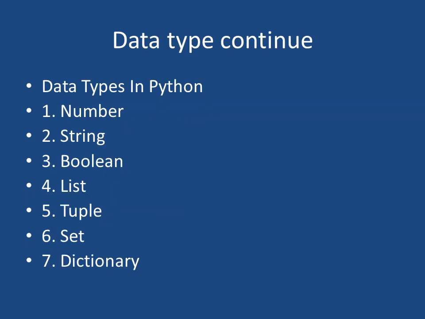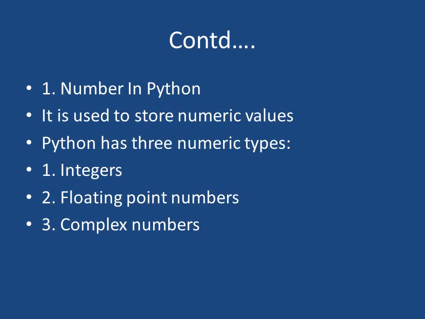Data types in Python, there are 7 data types: number, string, boolean, list, tuple, set, dictionary. Right now you see number in Python, it is used to store numeric values. Python has 3 numeric types: integers. From 0, if you go in the left direction you get negative integers, and from 0, if you go in the right direction, you get positive integers.